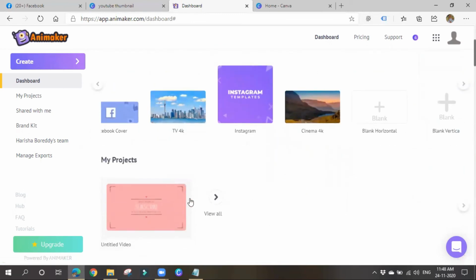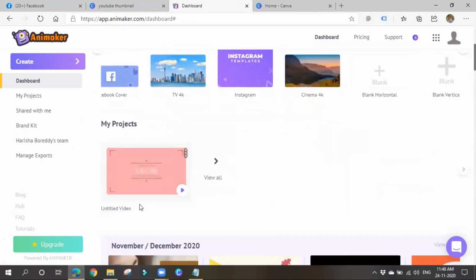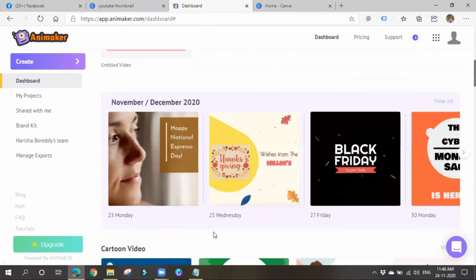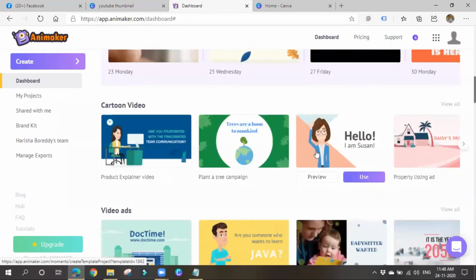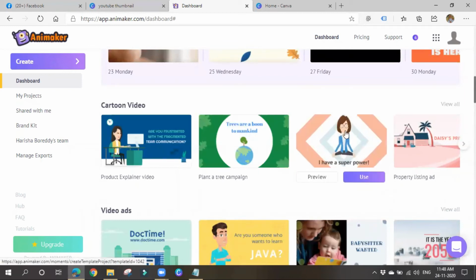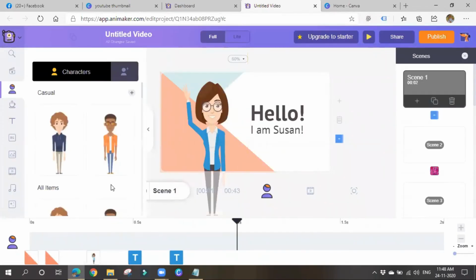Okay, so let me go with one thing. So this thing I created, I think. Right. You can also have some templates. Like this, you can choose your own characters. So let me choose this thing. You can make them walk, you can make them explain. It is very good for animation videos, guys. So like this, you can choose whatever character you want.